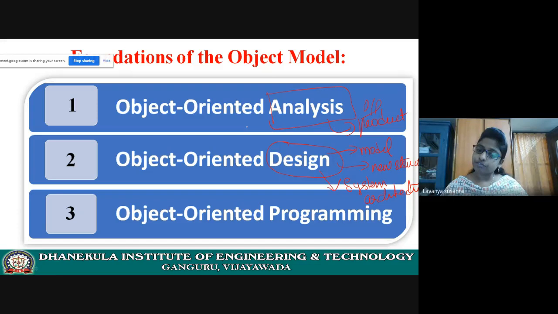Directly you can implement, but the client should understand, right? And as a software developer, you should also know what components you are developing, what the relation between them is, how they are connected, and what the functionality or behavior of the components is. You need to know all those things. So you need to design a model. You need to design a system architecture. In the design phase, you are going to design a system architecture.